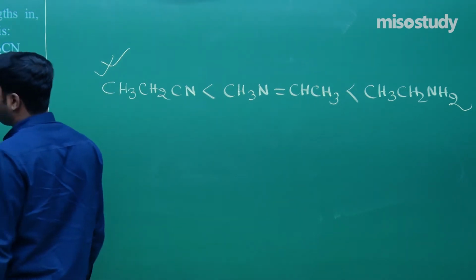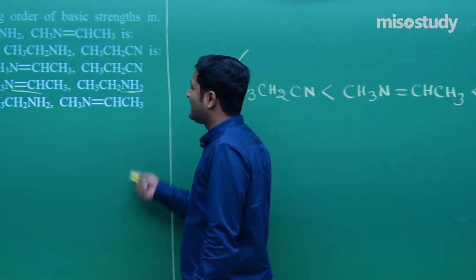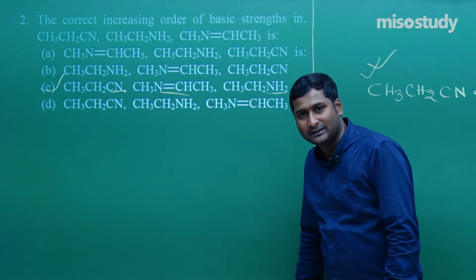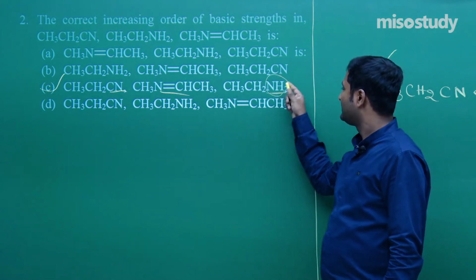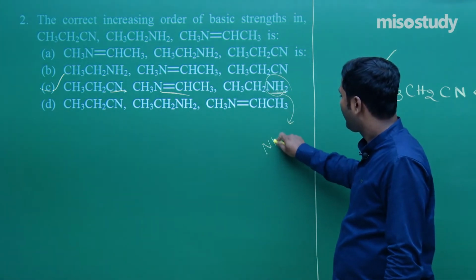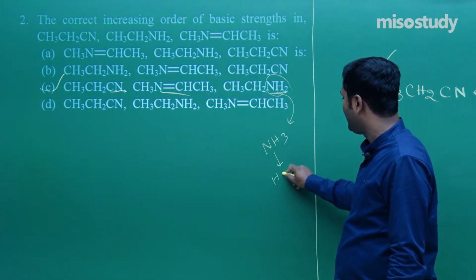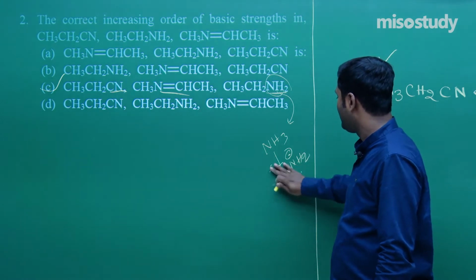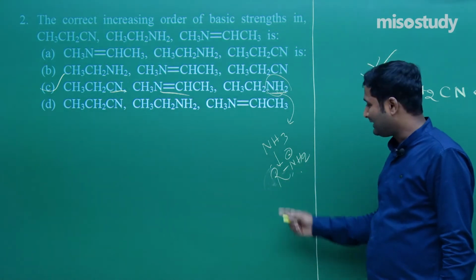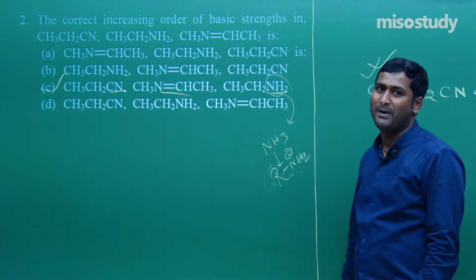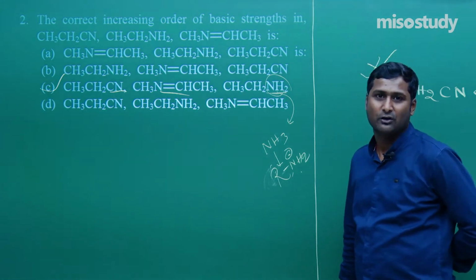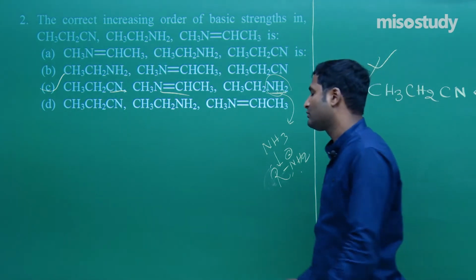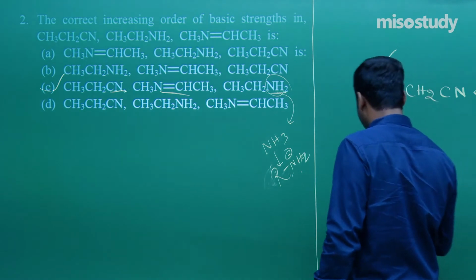So for this question, which one is the correct option? C is the correct option. Clear? That is the NH2 group. This comes from NH3. It can be written like that. We know H+, NH2-, and if I remove H and add the alkyl group, it will have more basic character in comparison to the rest of the two. Clear? So for this question, C is the correct option. Now I am going to rub this part and we'll discuss the next question.